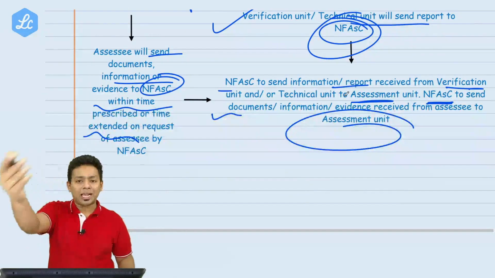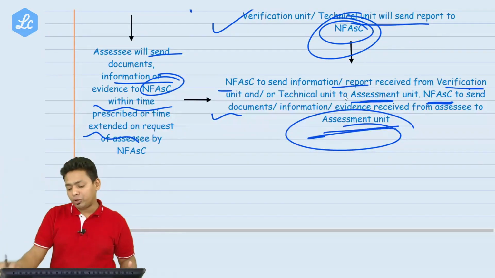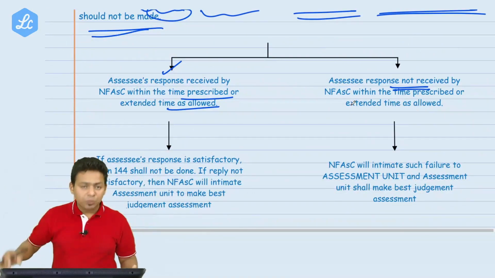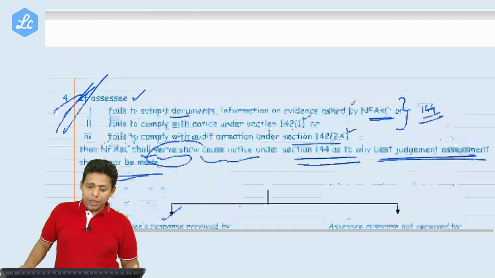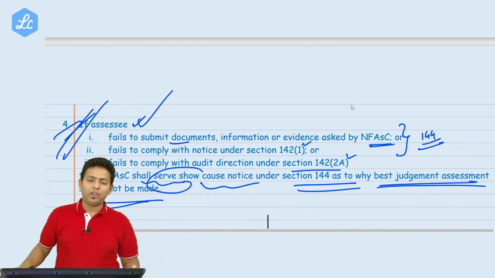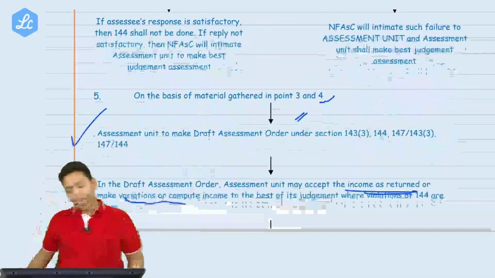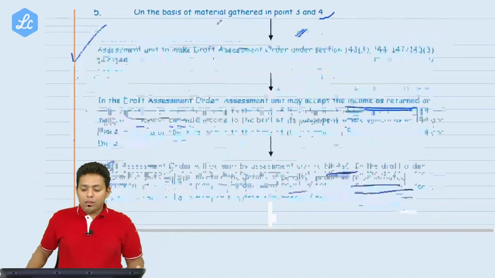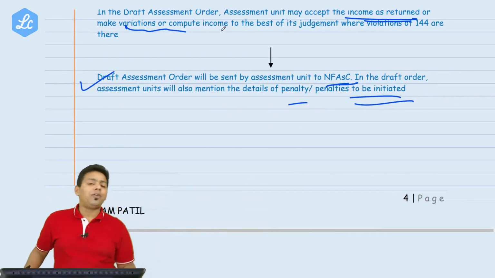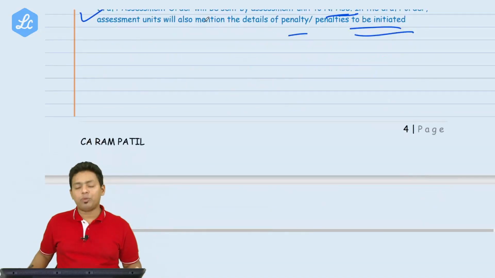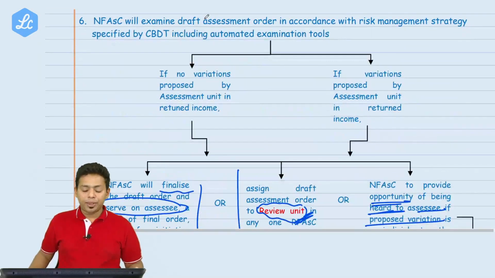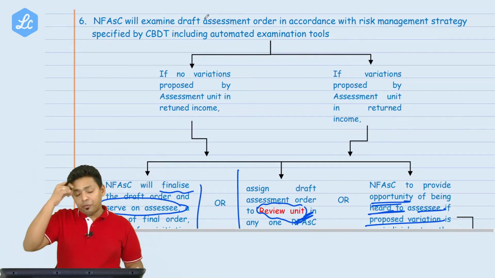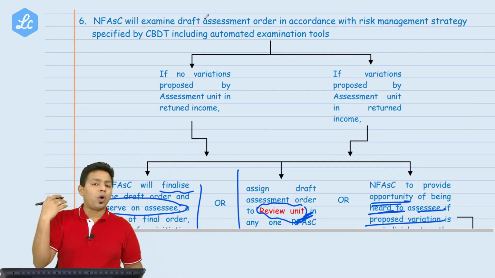The assessment unit will access that information, and by using that information, the assessment unit will pass the order. That order will be called the draft order. If the assessee cooperates, great. If the assessee doesn't cooperate, then best judgment assessment will happen. Before doing the best judgment assessment, the National Faceless Assessment Center will give an opportunity of being heard to the assessee once more. Okay.